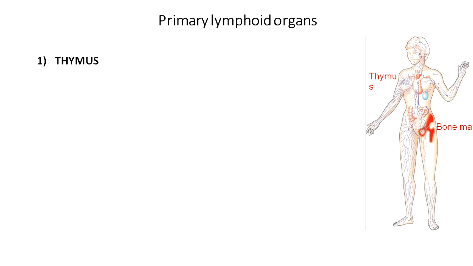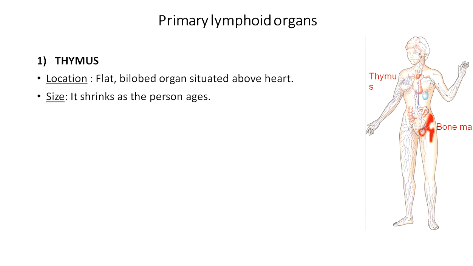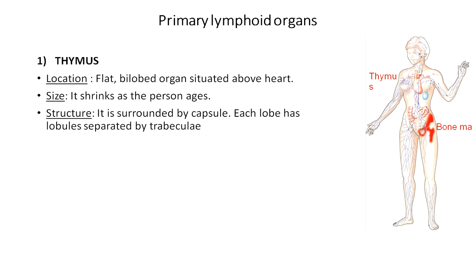The first primary lymphoid organ we are going to discuss is the thymus. The thymus is flat and it is a bilobed organ. Location: it is situated just above the heart. Size: it is large at birth and shrinks as the person ages. That is the reason why immunity is deficient in old people, as the thymus shrinks.